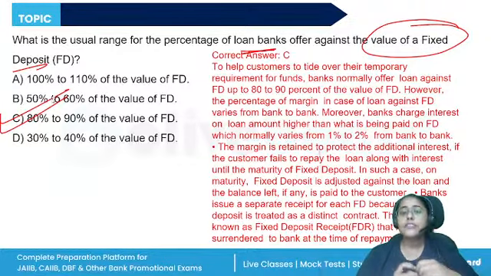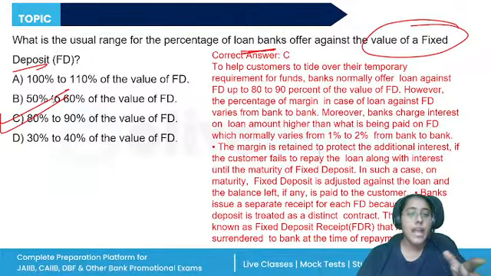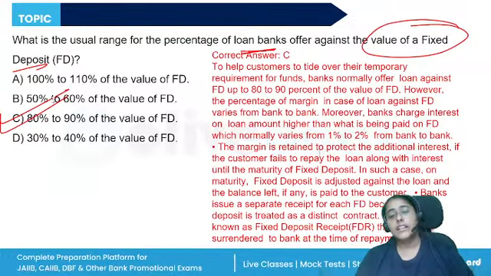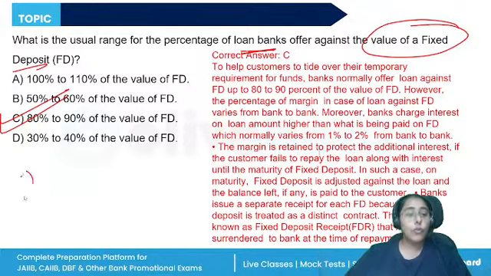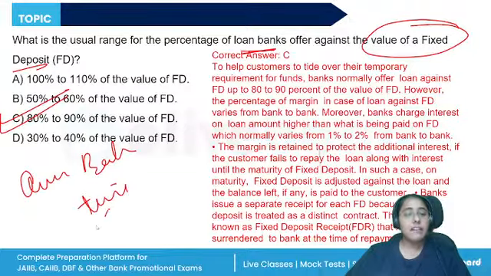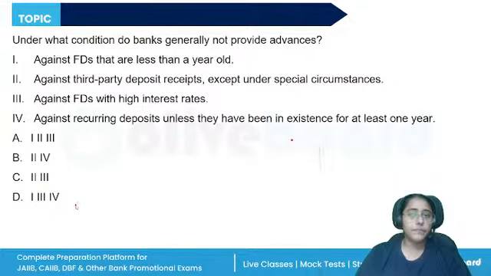The receipt is known as the fixed deposit receipt, and it has to be surrendered to the bank. Also, banks do not encourage advances against third party products. And as per RBI guidelines, any advance is strictly prohibited against the time deposit of other bank. So, own bank time deposit advances can be given.